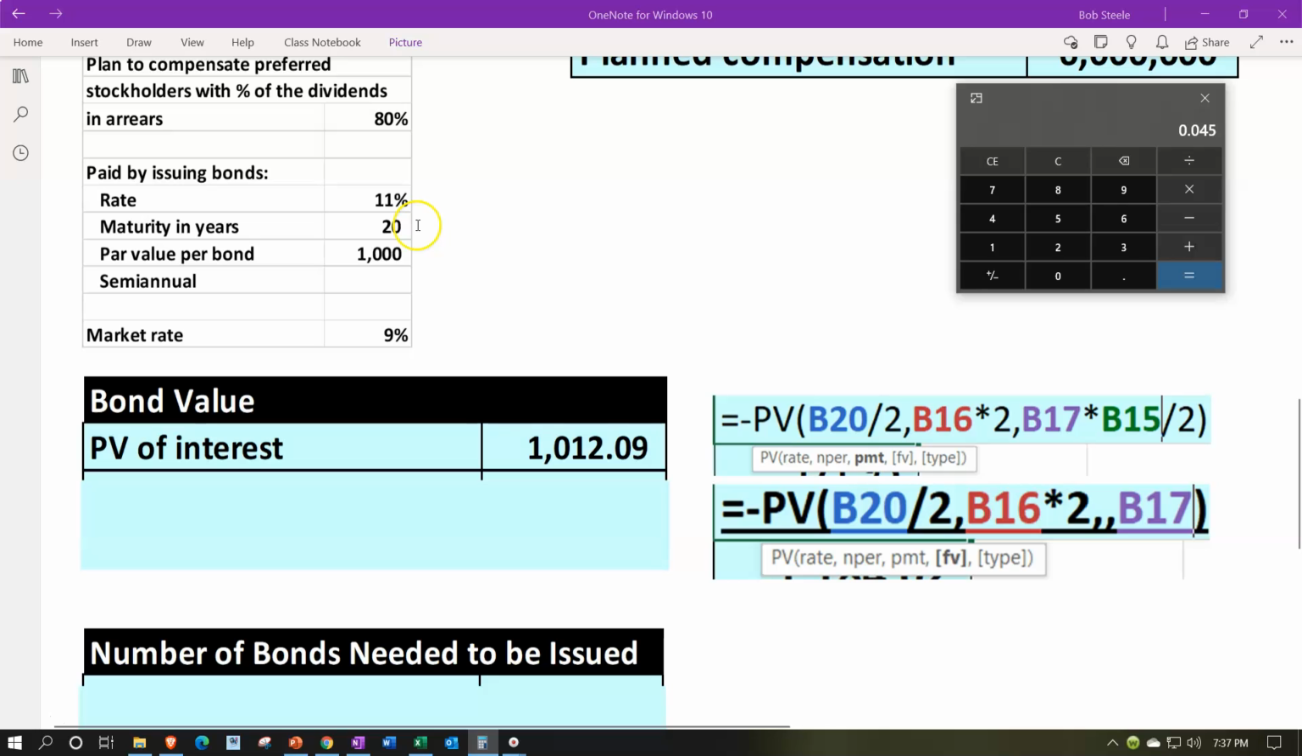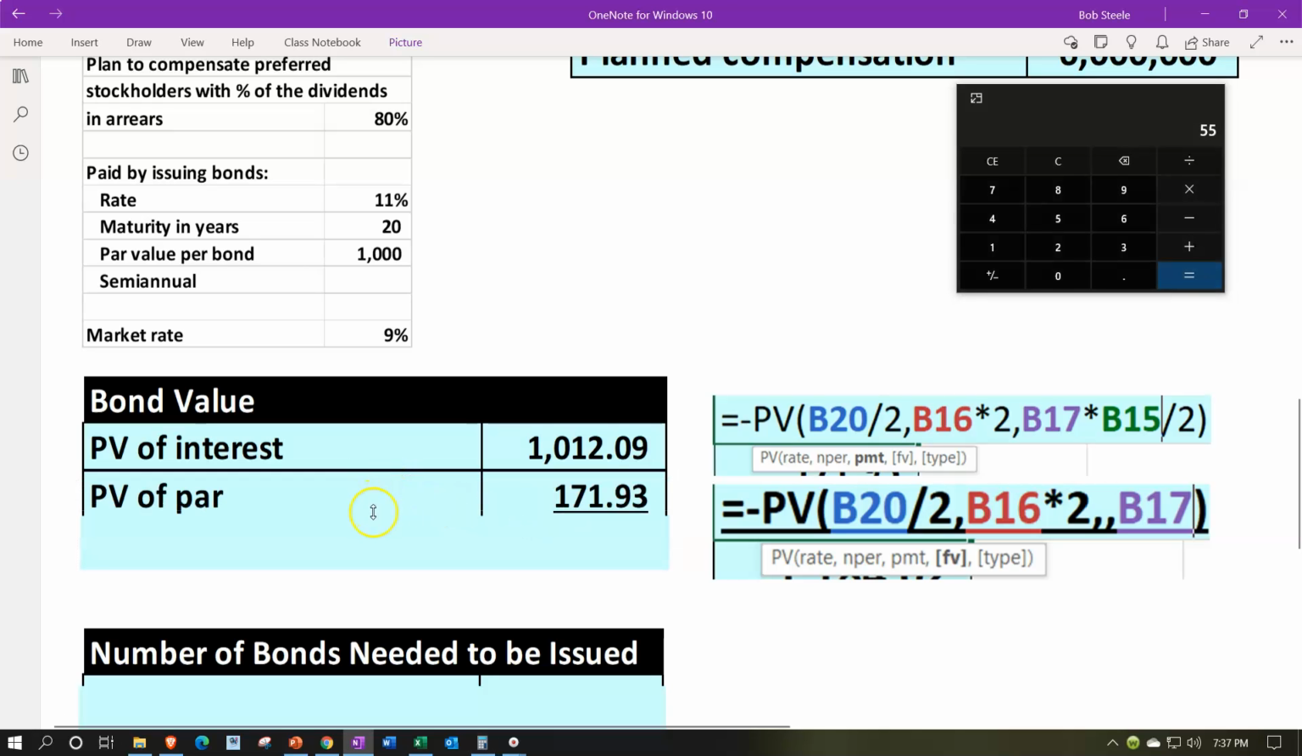The payment would be what we calculated before, the $1,000 payment times the 0.11, but that would be for a year divided by 2. So that's what we have here. This times this divided by 2. That means the present value of the interest, annuity of the interest payments, is $1,012.09.